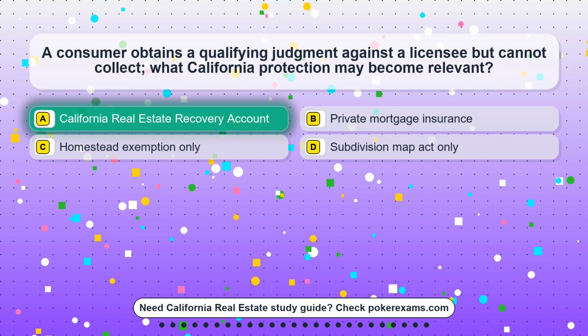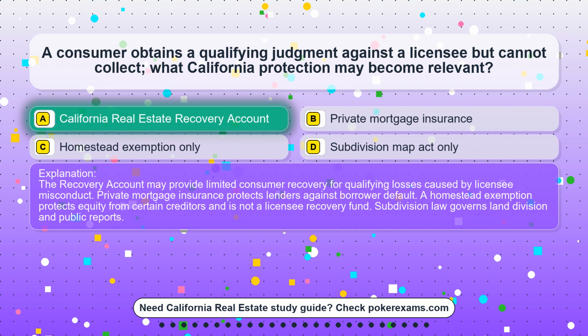The correct answer is option A. California Real Estate Recovery Account. The recovery account may provide limited consumer recovery for qualifying losses caused by licensee misconduct. Private mortgage insurance protects lenders against borrower default. A homestead exemption protects equity from certain creditors and is not a licensee recovery fund. Subdivision law governs land division and public reports.